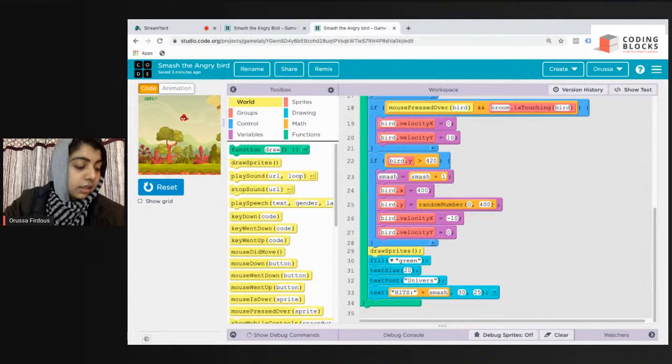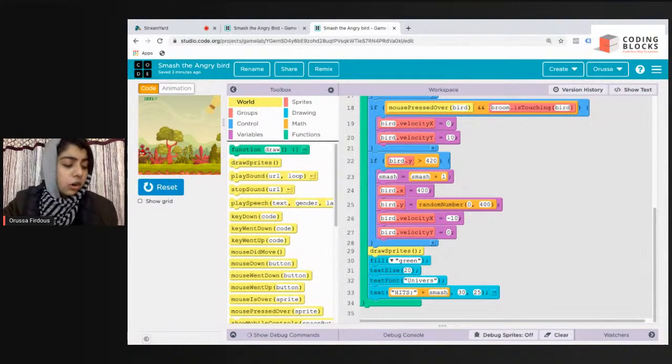Show text. It's showing the text. See, Rajiv, GameLab uses JavaScript, but here we are using block programming. Okay.